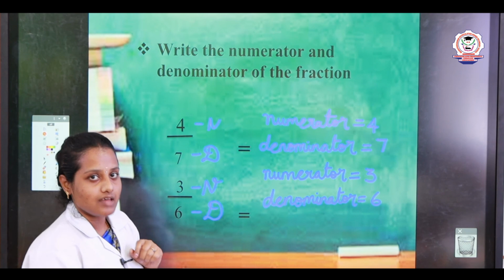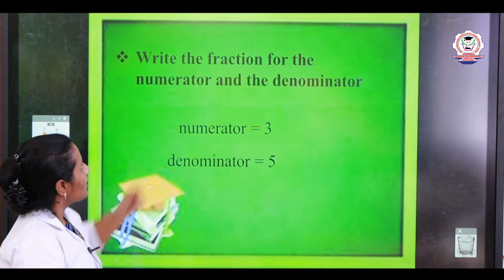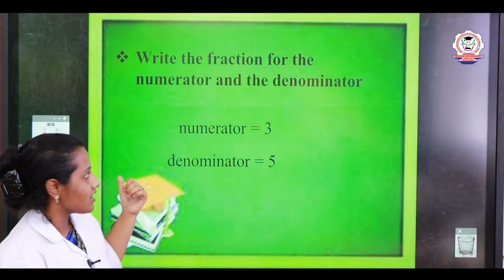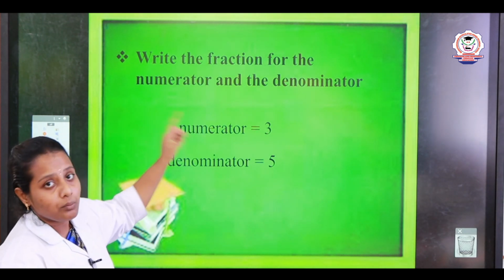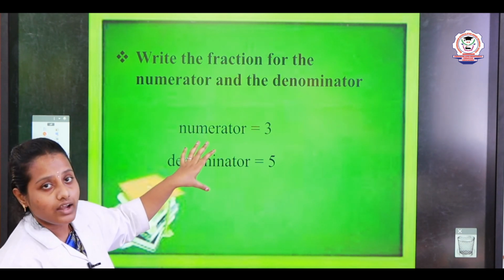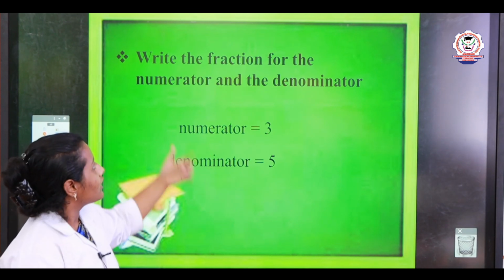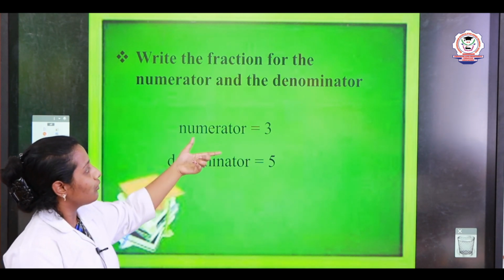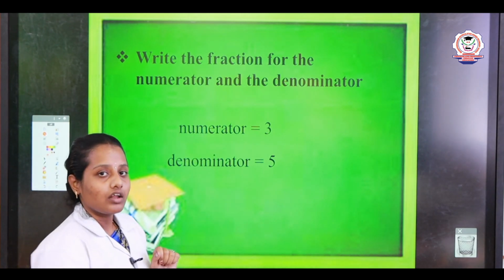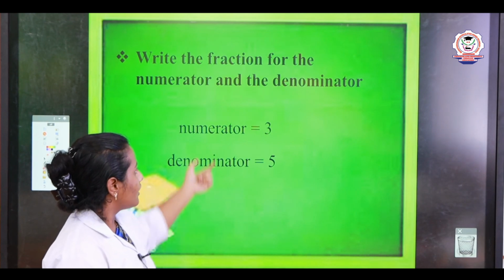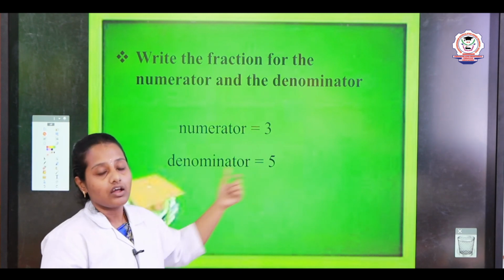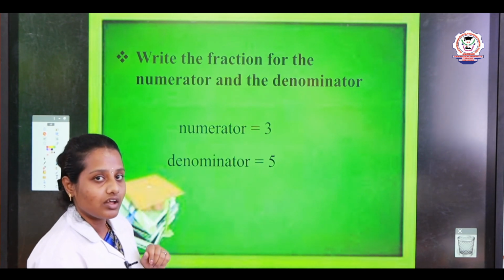Now we will see the next example, my dear. See what they ask. They ask, write the fraction for the numerator and the denominator. In the question before, they gave the fraction, and they told us to write the numerator and denominator. In this sum, we are going to write the fraction for the given numerator and denominator. Now tell me, my dear, it is very easy, no? They have already given the numerator 3 and the denominator 5. Now how will we write it as a fraction?